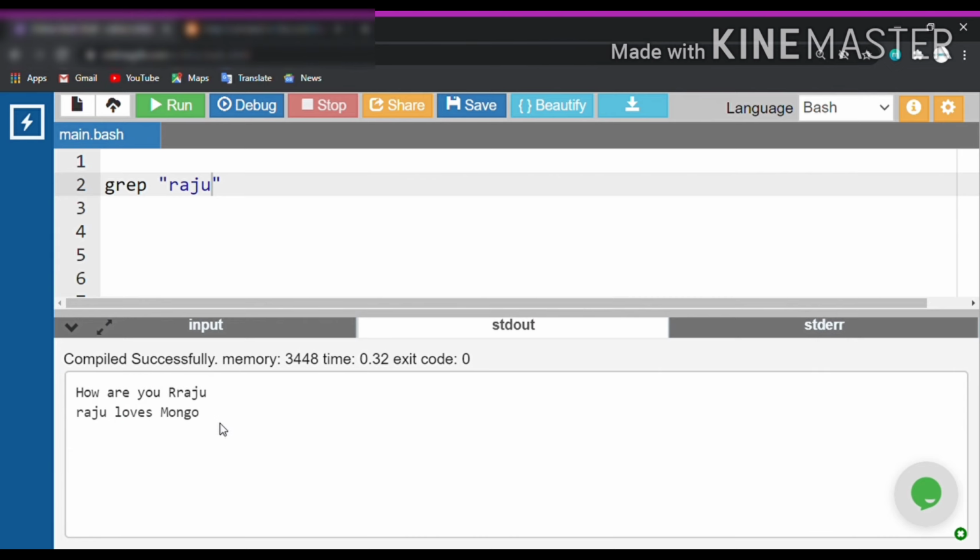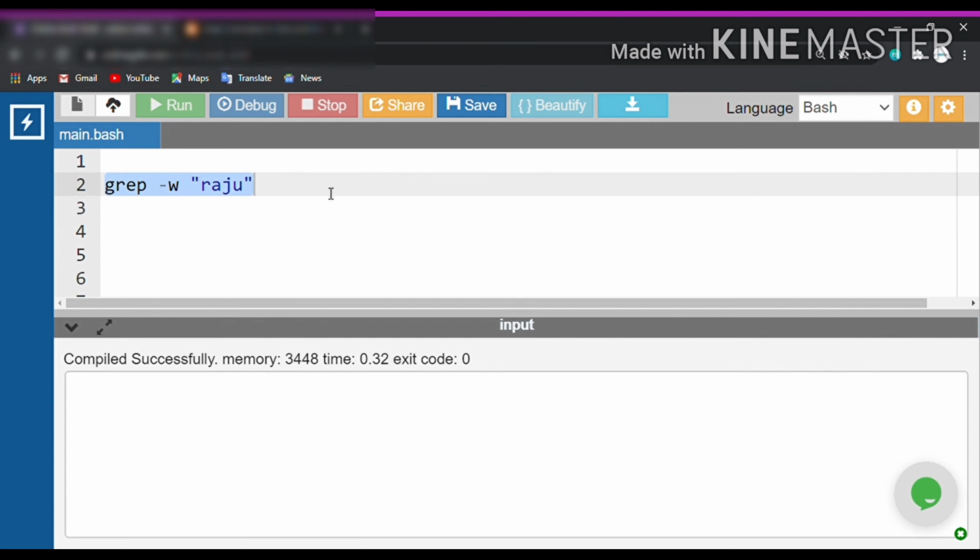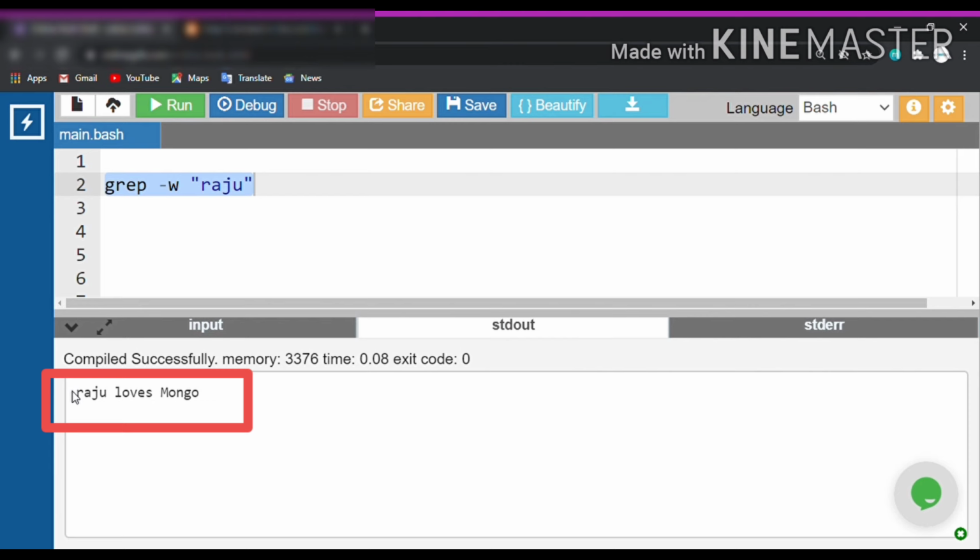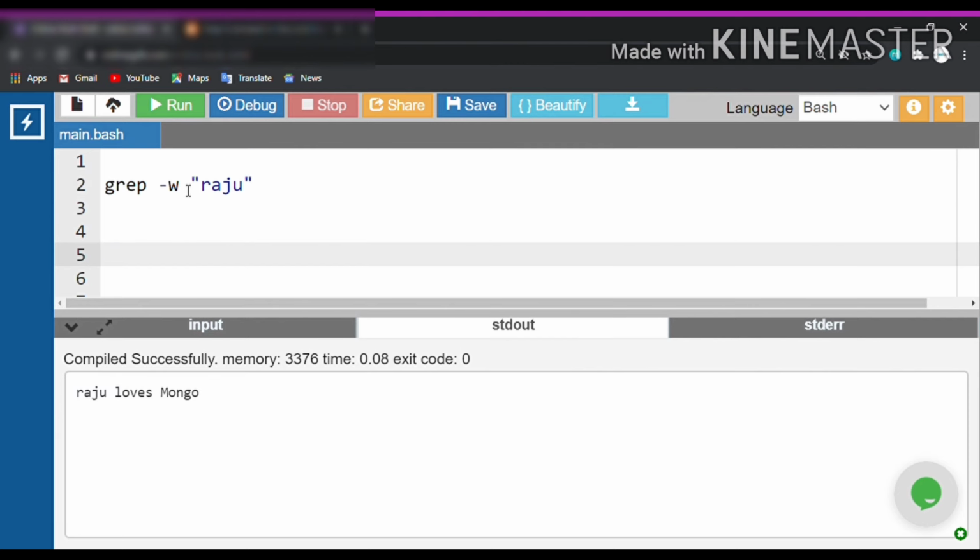But guys, there may be a situation where you will need to find the entire word raju, not as a part of a string. In that situation, you will have to use the -w option. So if I write grep -w with the word raju in it, as expected, I just got the third line, which is Raju loves mango. Well, Raju is not my friend anyway.